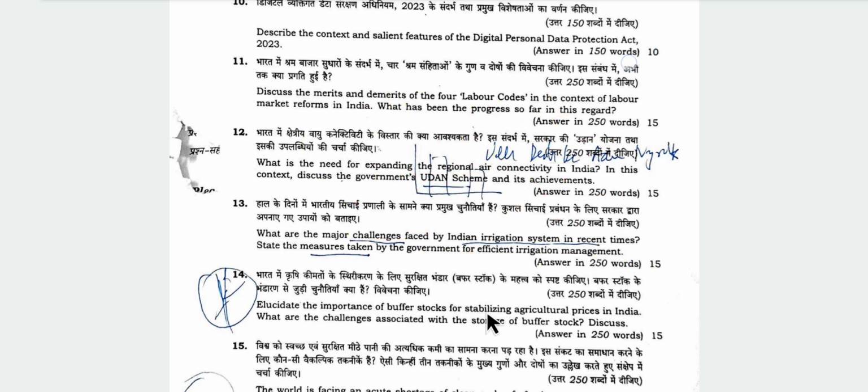Importance of buffer stocks for stabilizing agricultural prices in India. What are the challenges? Discuss. Importance of buffer stocks. We all know the National Food Security Act provisions related to the public distribution system. We can mention their importance, how FCI and others keep buffer food grains.